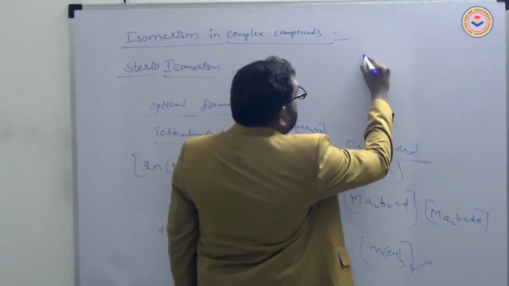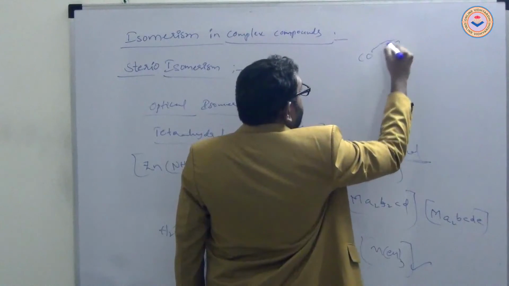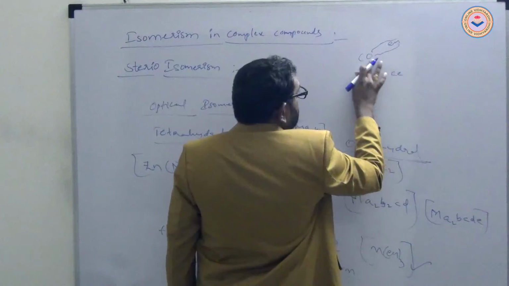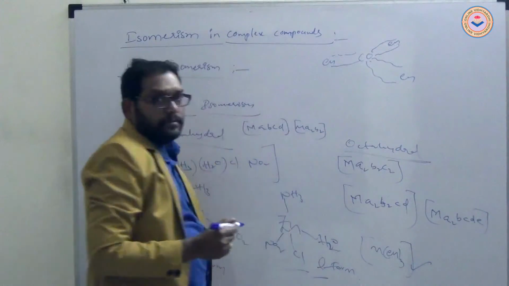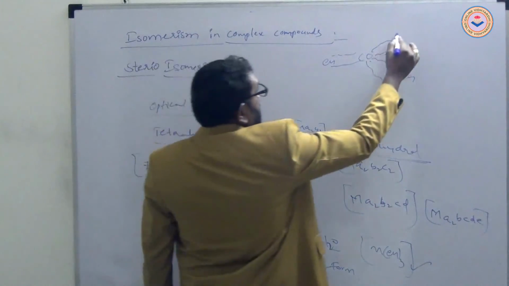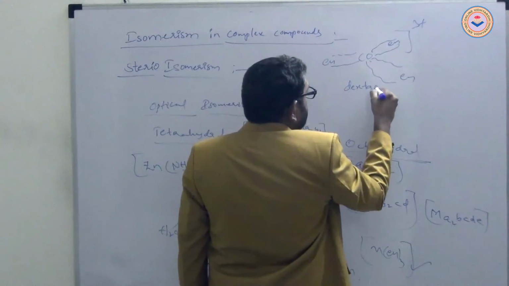Like cobalt with en. En is a bidentate ligand, so it exhibits this form. Cobalt en3, it is +3 oxidation state. It is a dextro form.